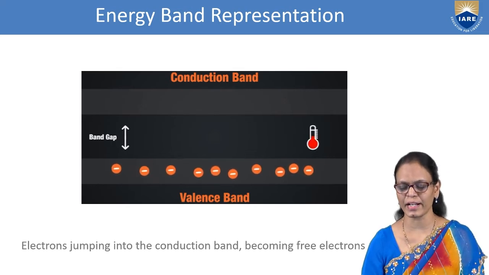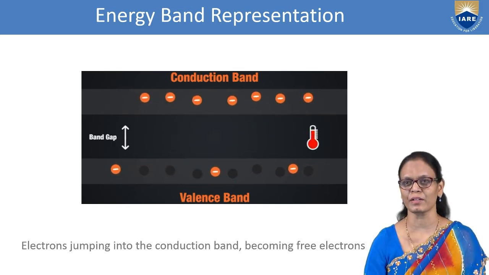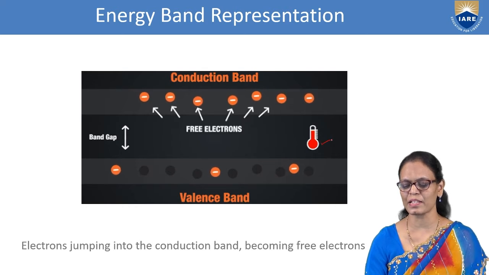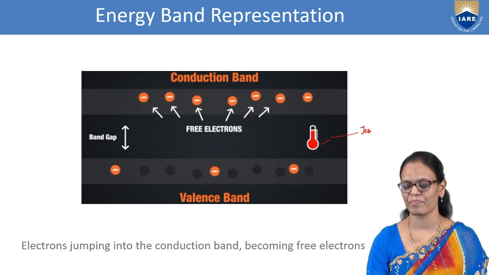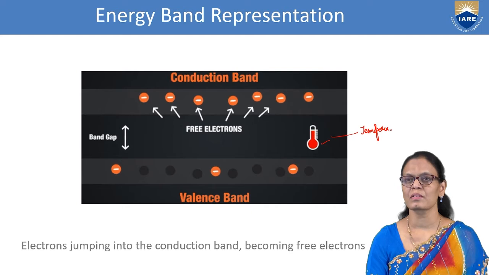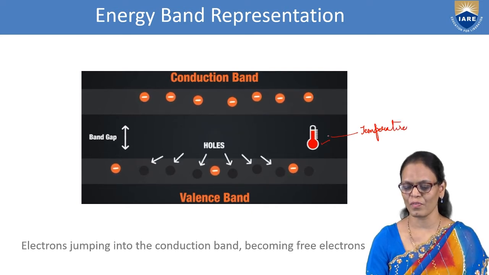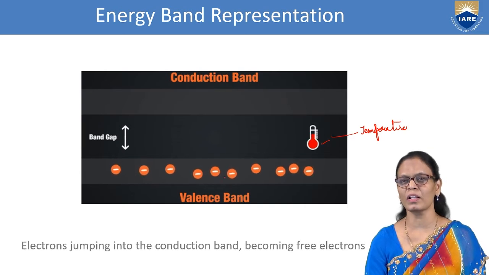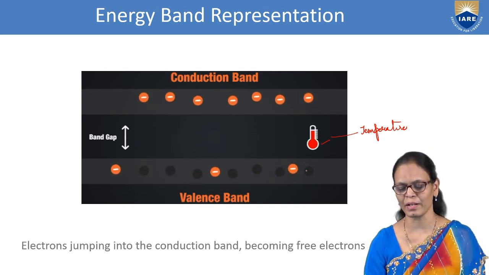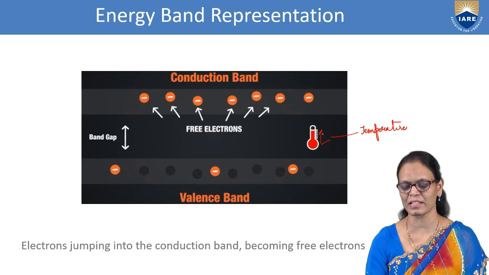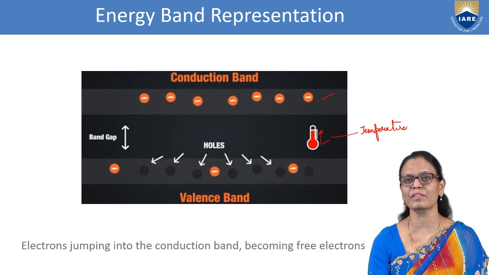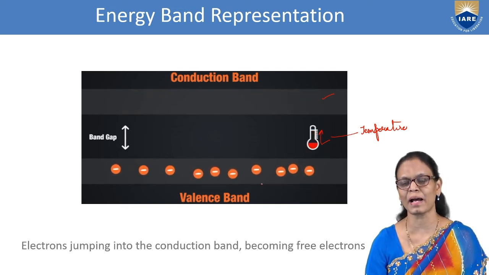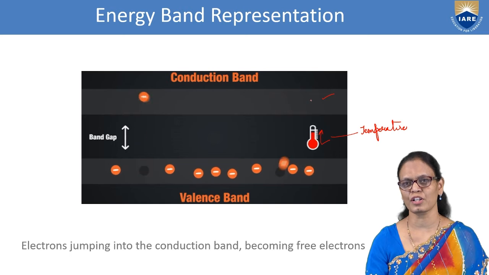Now, we'll try to understand it with the help of this simulation. You see here, this represents the temperature. When the temperature falls, all these electrons are in the valence band, but as the temperature increases, most of them have gone to the conduction band. So all these electrons have now come from the valence band to the conduction band.